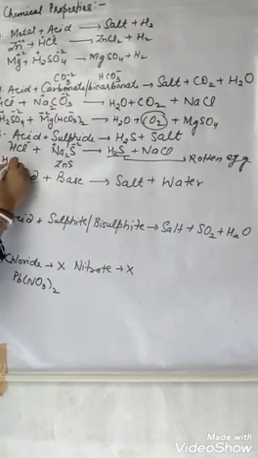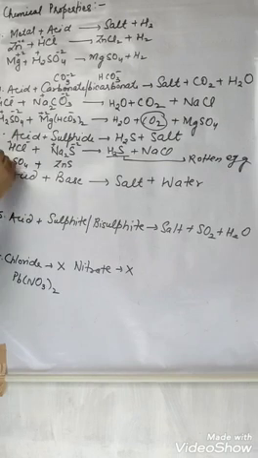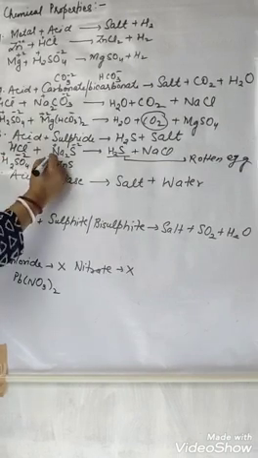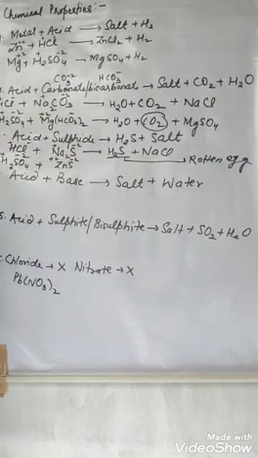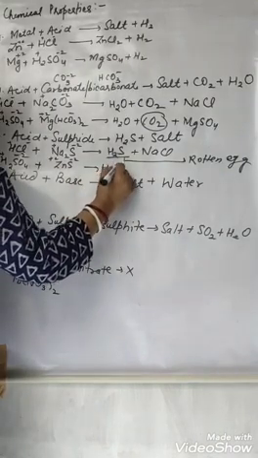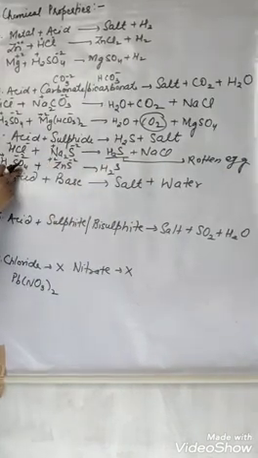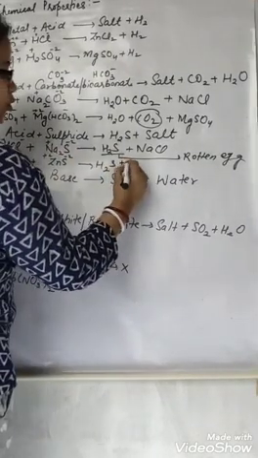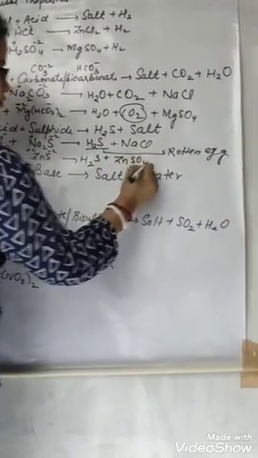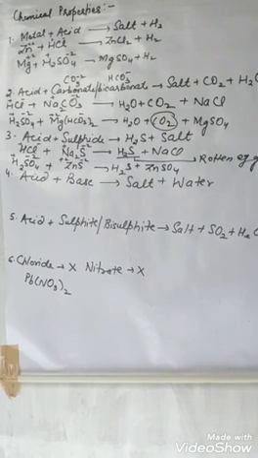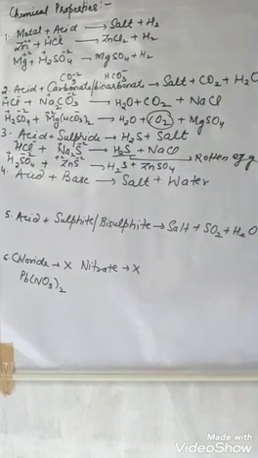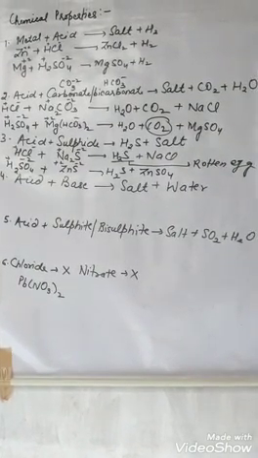Suppose we are taking H2SO4 here: H plus and SO4 minus 2, Zn plus 2, S minus 2. What is it going to form? H2S. Zn will react with SO4 minus 2 and form ZnSO4. So what do you observe? A rotten egg smelling gas, H2S, evolves.